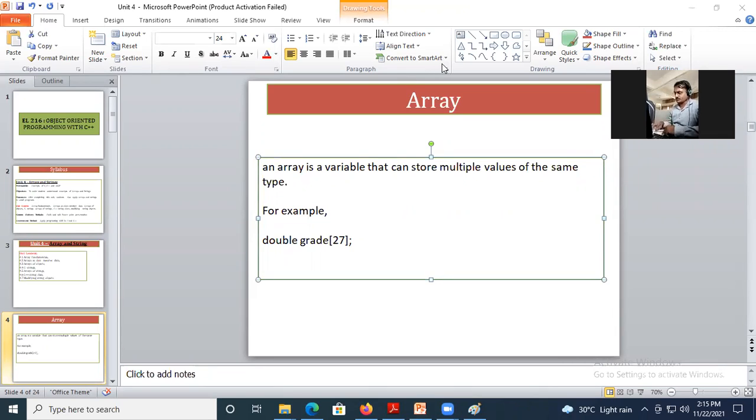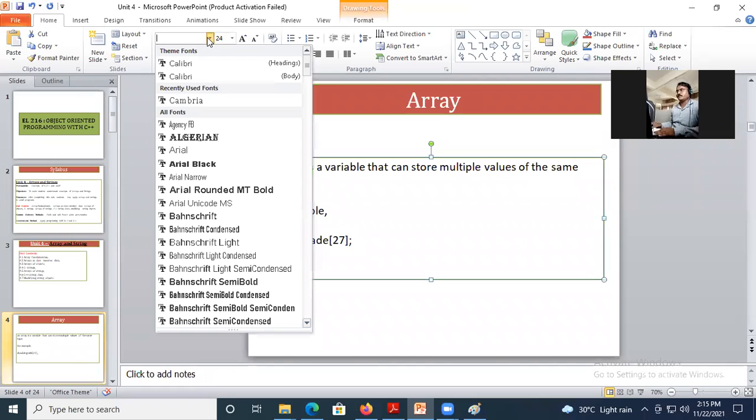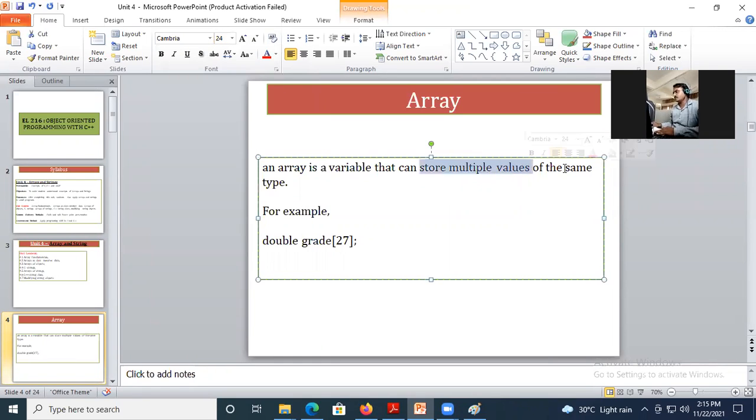So you need to remember this definition. Array is a variable. It is nothing but again a variable which allows to store multiple values of same type. This you need to remember. I will make it bold and red. So this is the definition of array. It is nothing but a variable which stores multiple values of same type.